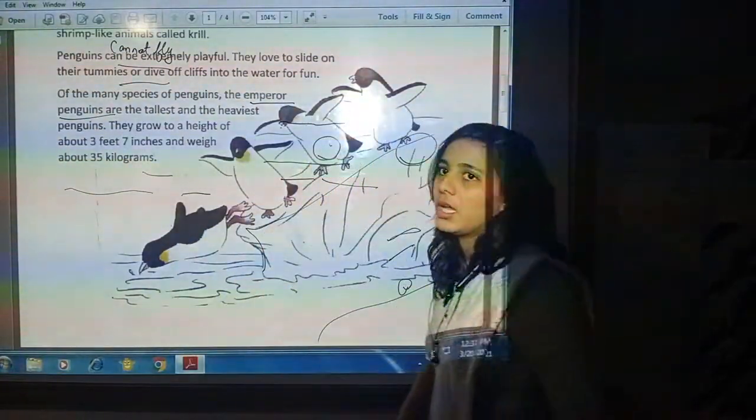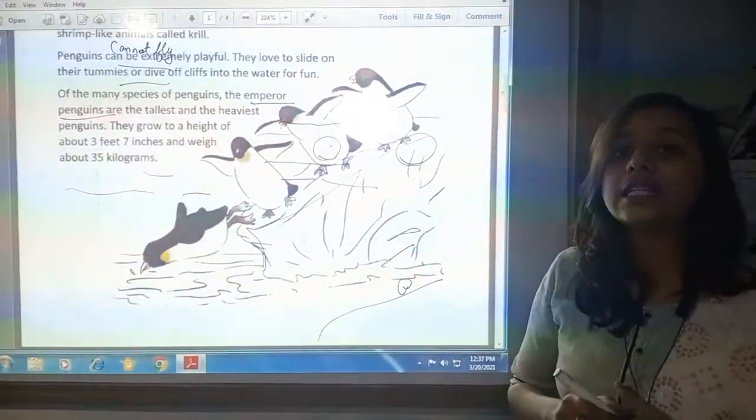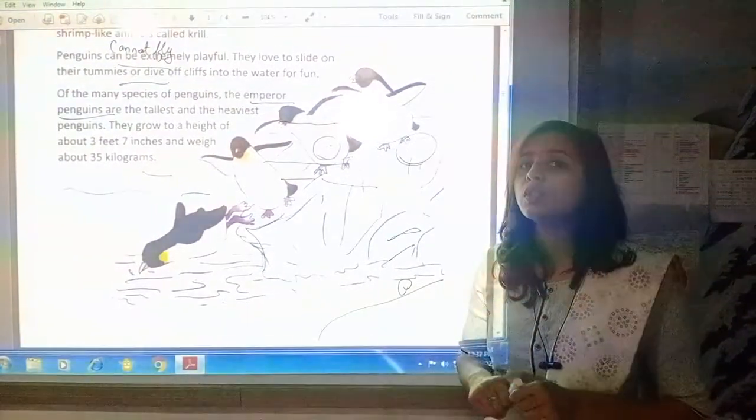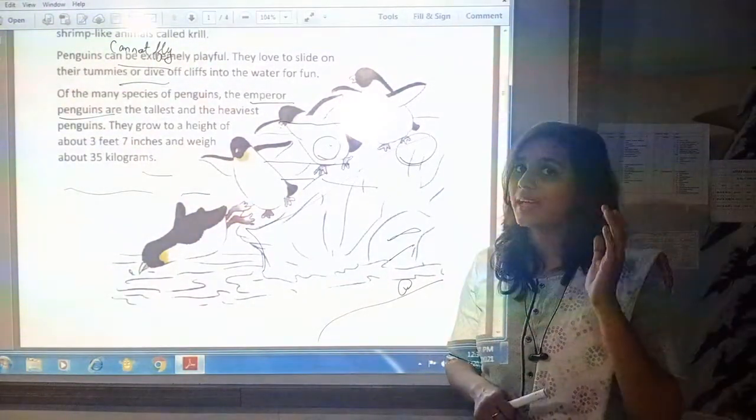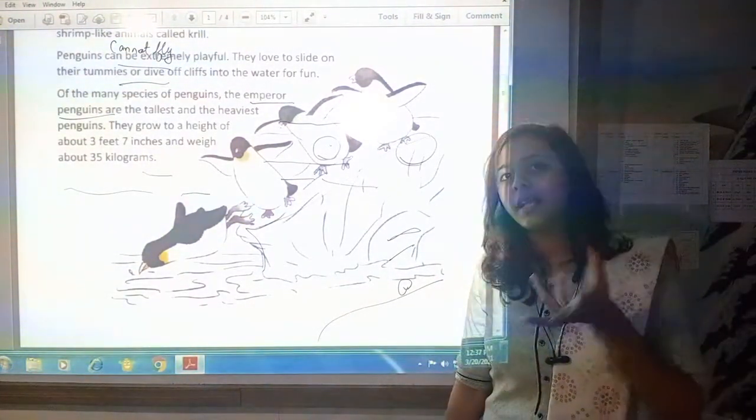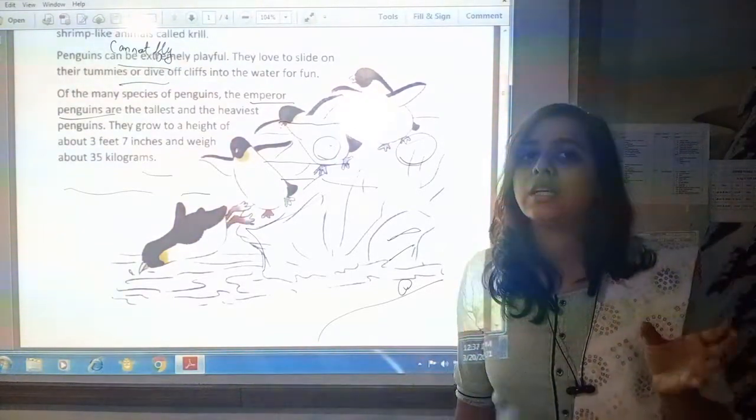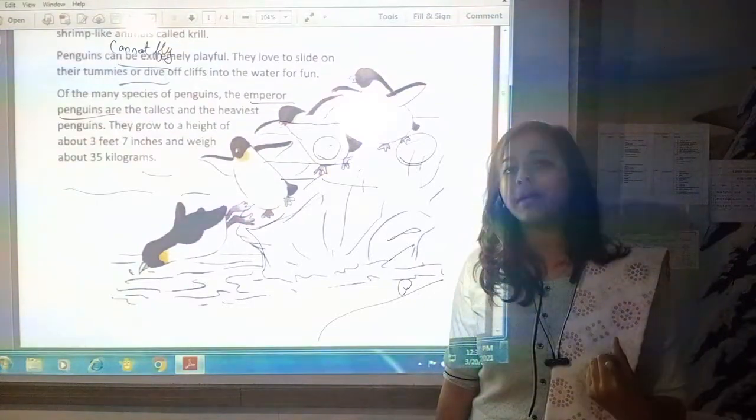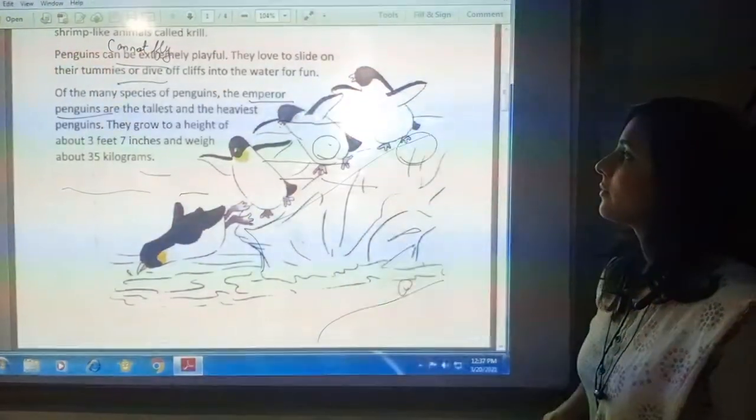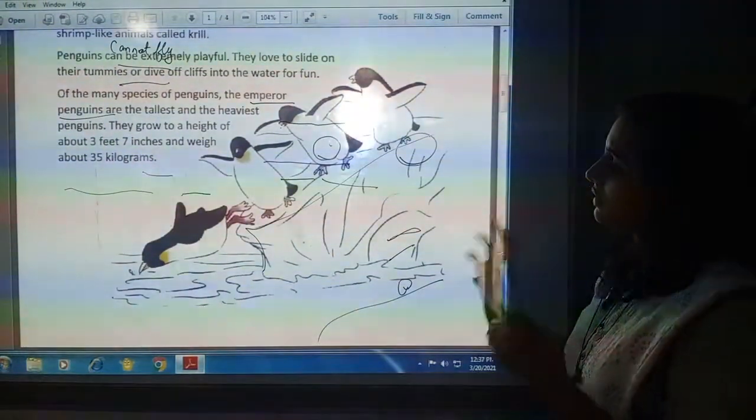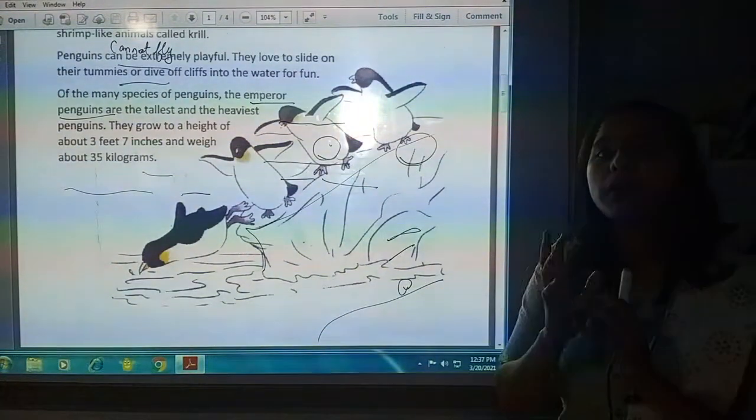You know the meaning of emperor is king. So because they are tallest and heaviest, that's why they can be called the supreme of all other penguins, and that is why they are called emperor penguins. So this was the information given about penguins.